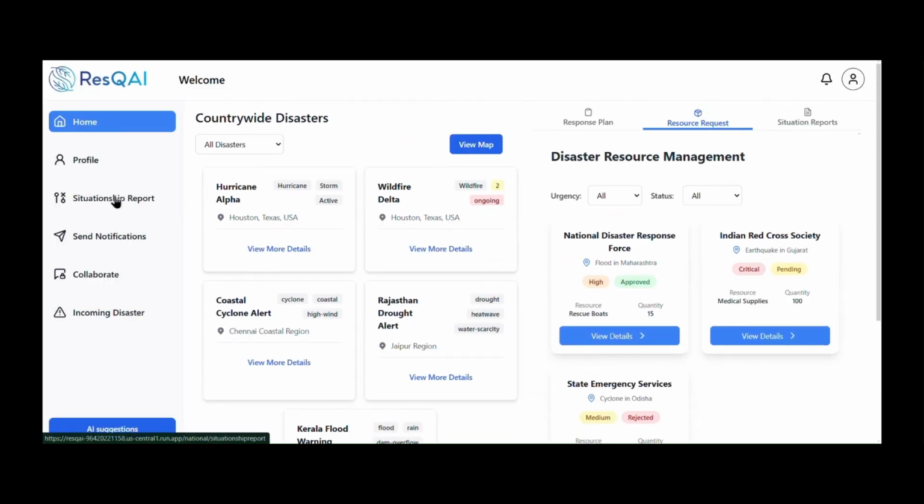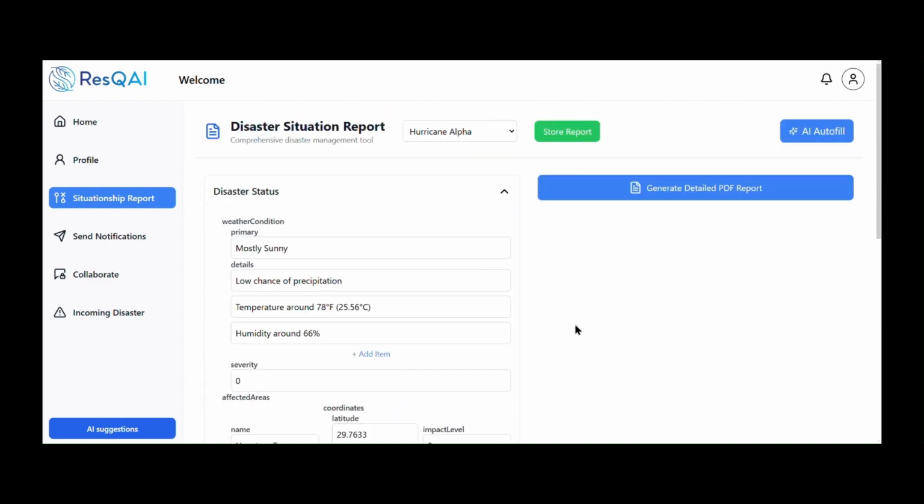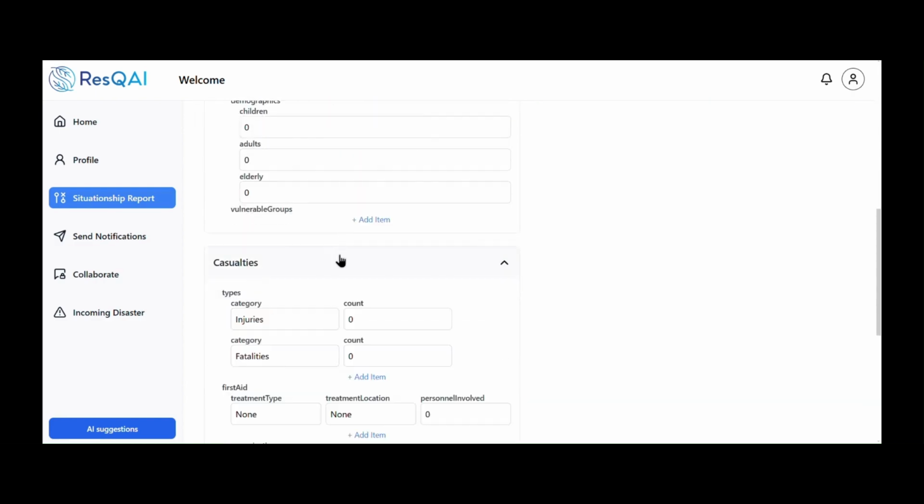Now let's talk about the situation report feature. In situation report, you can select a specific report and then click on an AI autofill feature, which autofills all the details based on the situation report's history and the response plan and their progress. This will avoid the tiresome task of manually filling the report. As you can see, our AI autofill feature, powered using Gemini 1.5 Pro in Vertex AI fine-tuned for this specific task, has generated these details and they have been autofilled.